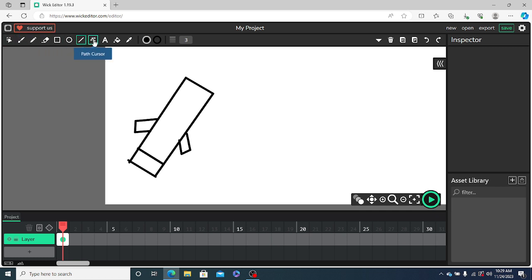Now let us use the path cursor and design this. Back to the line.